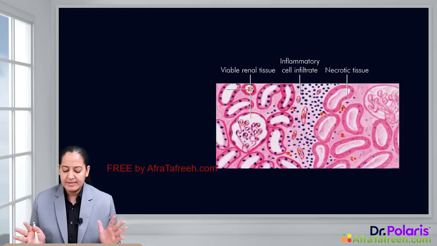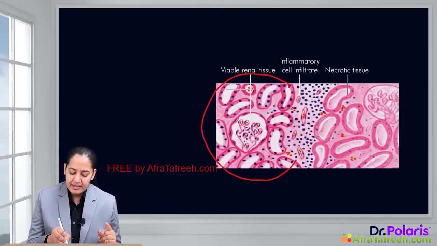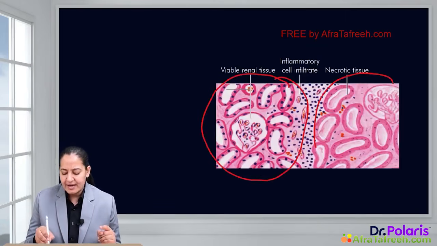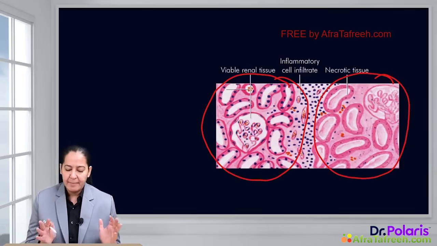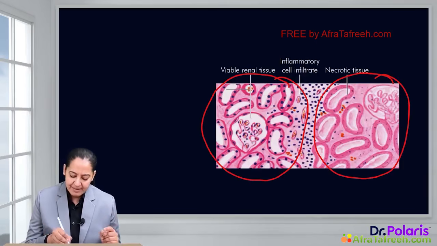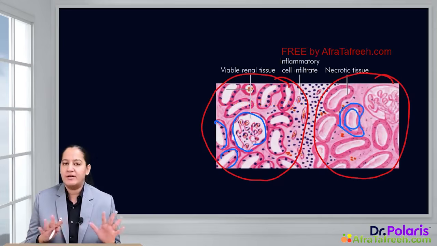In this diagram, you can see coagulative necrosis. On this side, you can see a viable kidney, and on this side a necrotic kidney. So this is a diagram of renal tissue. In the viable kidney, we can appreciate the viable cells in the glomerulus and in the tubules. But in the necrotic kidney, only the outlines are maintained, while cytoplasmic and nuclear details are lost.